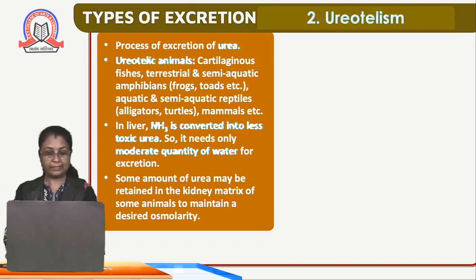This urea can be expelled out in the form of urine through the kidney.